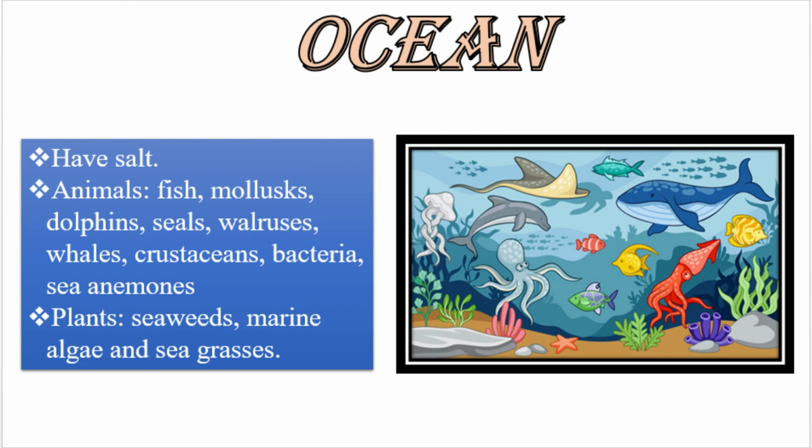In ocean water, a large amount of minerals are present, or we can say that these are the large water bodies with salt in them. Different types of plants and animals live there. Which animals live there? Like fishes, mollusks, dolphins, seals, whales, and many others. And plants like seaweeds, marine algae, and sea grasses are present in the ocean ecosystem.